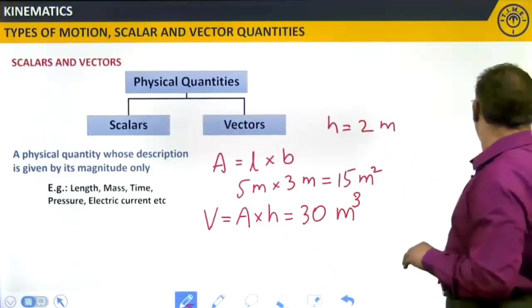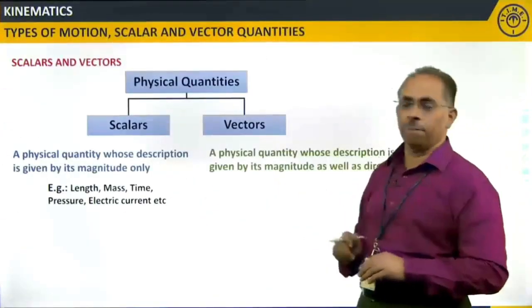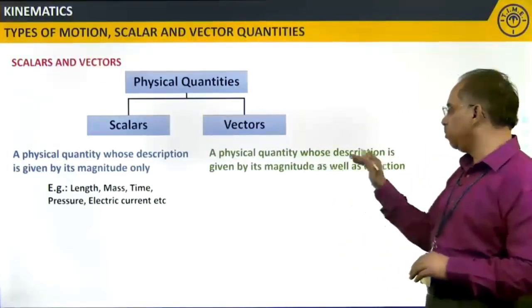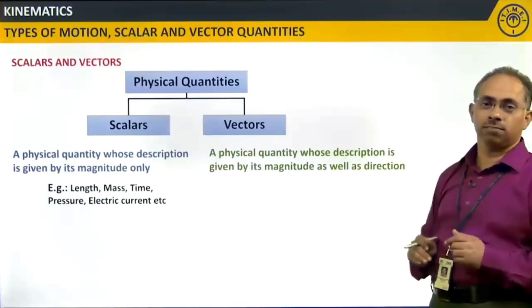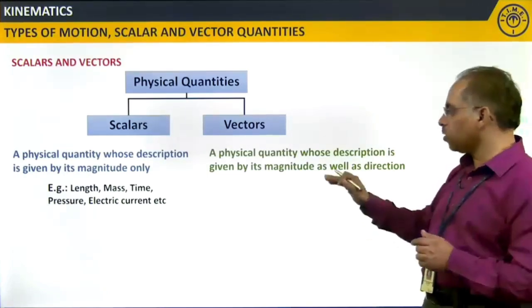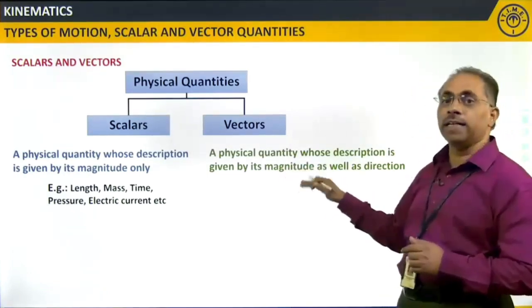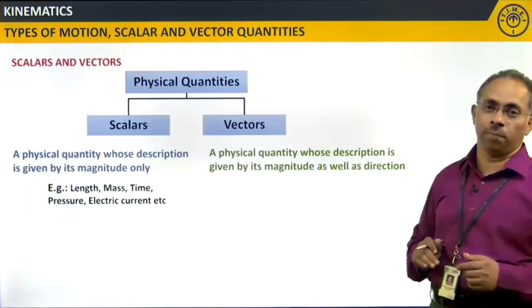Now when we go with vectors, it is a different one. A physical quantity whose description is given by its magnitude as well as direction, right? So now you have a question like, why can it not go alone with magnitude? Why do you require direction as well?